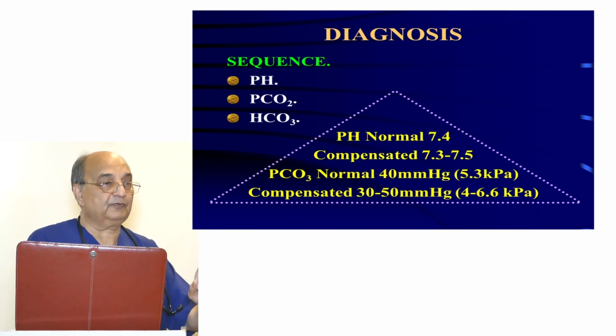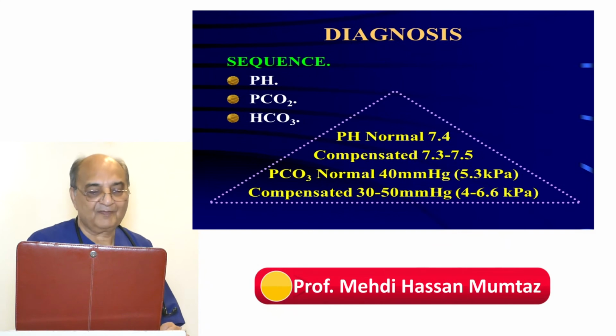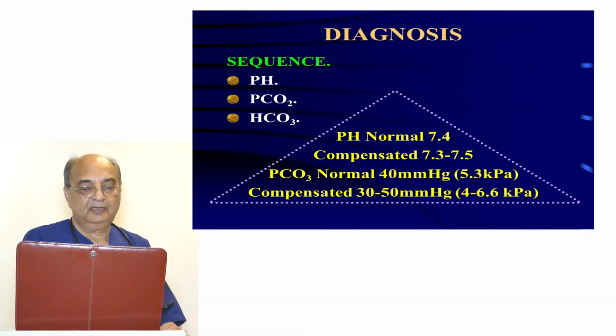It's not 7.4 to 7.5. It's 7.35 to 7.45. Then the compensatory range is 7.3 to 7.5. PCO2 normal is 40 millimeters of mercury. Compensated PCO2 is 30 to 50. The normality you should always keep in your mind.